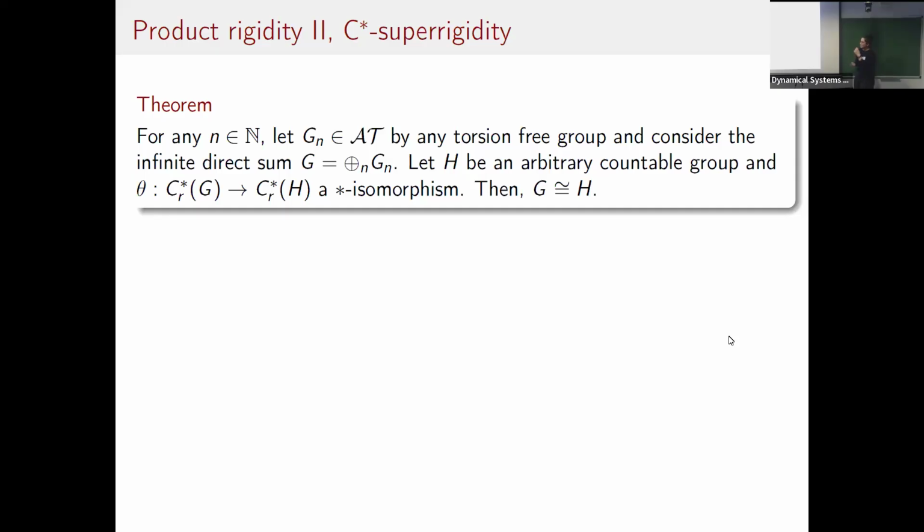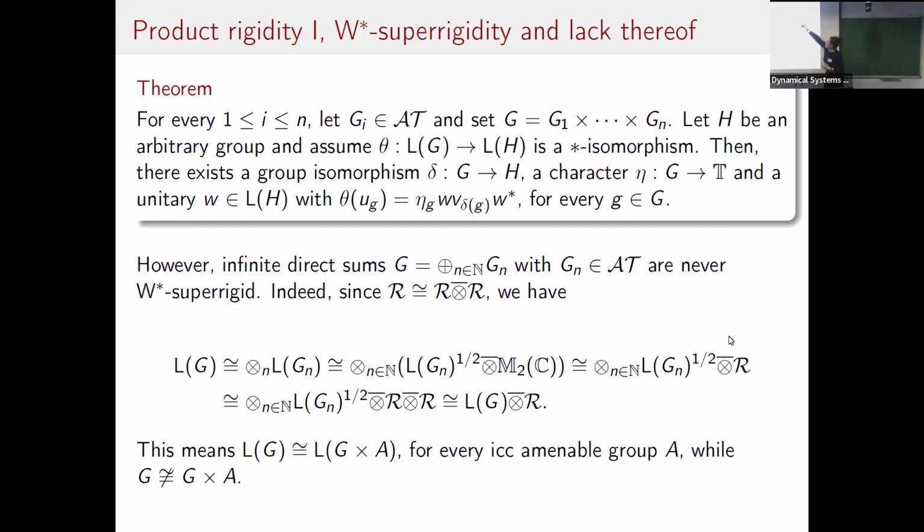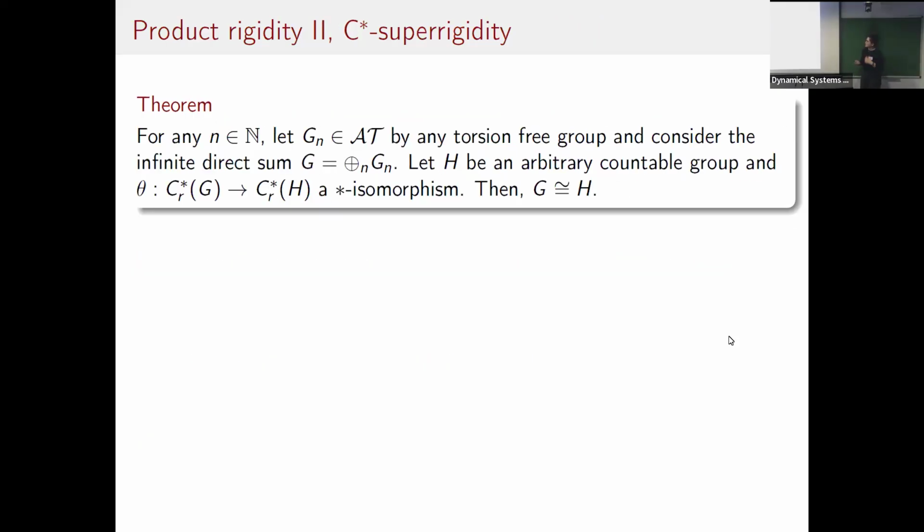In particular, when H is also torsion free, then you can say something about arbitrary amplifications in this setting: if H is assumed to be torsion free, then any amplification, both less than 1 or bigger than 1, will be trivial.